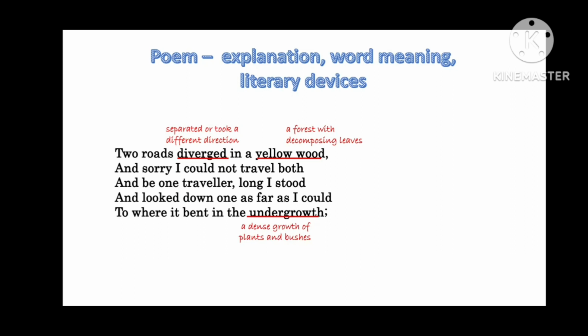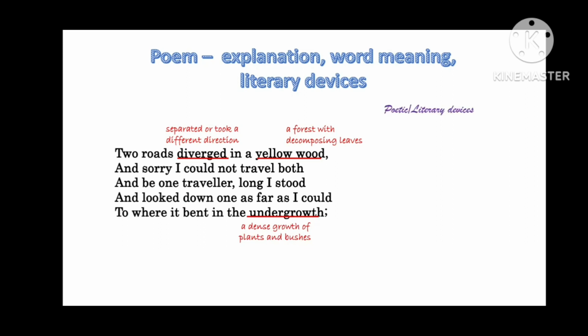He looked at one of the roads, as far as his eye could see, and he saw that the road was going towards a dense forest, a dense growth of plants and bushes. Here it also represents the choice of life. The poet in his life came to a point where there were different choices in front of him, and he could not accept all the choices. He had to make one choice. So he stood there contemplating, thinking about the best decision that would be beneficial for him in the future ahead.